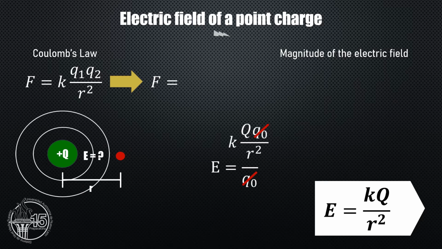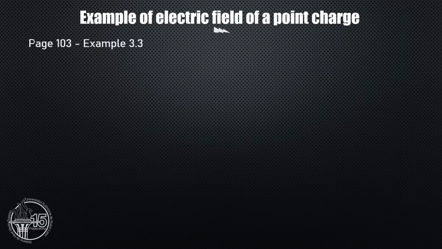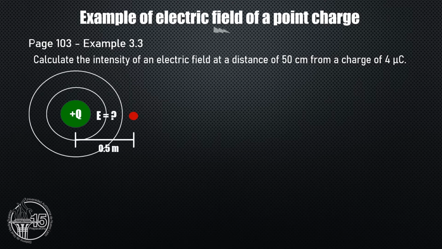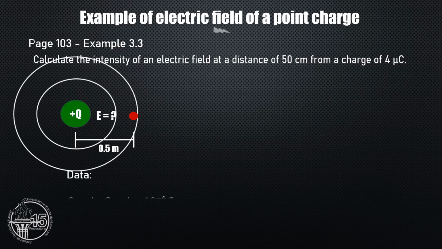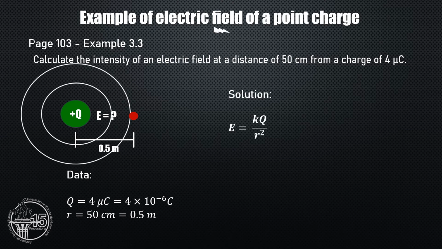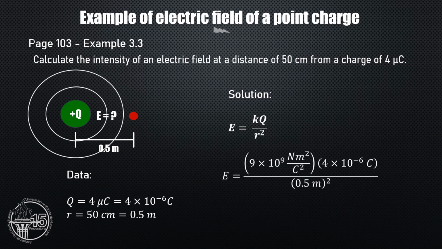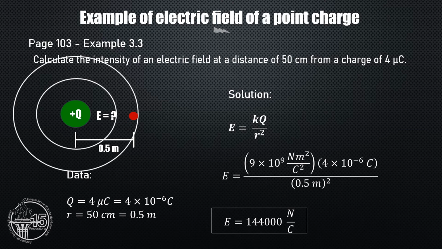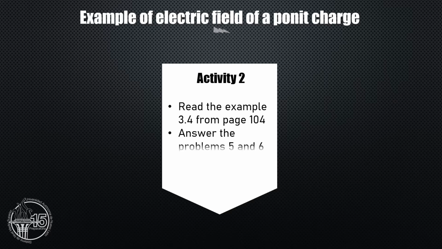Let's see together the example 3.3 from page 103. Calculate the intensity of an electric field at a distance of 50 centimeters from a charge of 4 microcoulombs. So, write down the data, but be careful with the units. Let's use the formula and replace variables with numbers. Use your calculator to find the solution and write down the correct answer in newtons per coulomb. As a recommendation, try to solve this activity before you continue.